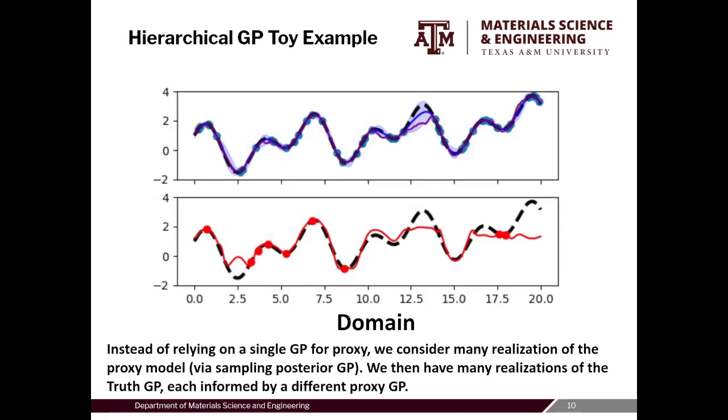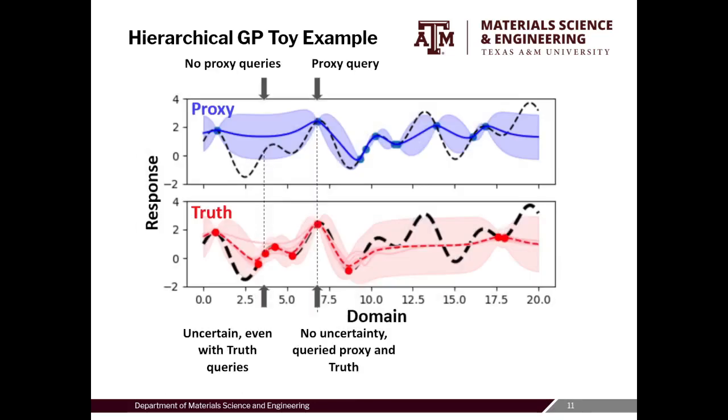The purple line is one of the many functions generated by the proxy GP. The truth GP here is trained with the red points evaluated on the purple function as an extra input. This is repeated for many samples, and the truth GP is recorded for each. Here we see one of the benefits of propagating uncertainty and utilizing chained GPs. We see that adding experiments to the proxy experiment in the same input space reduces the uncertainty of values in the truth GP. We see that in regions with queries in both the truth and proxy, uncertainty is substantially lower than in regions with only truth queries.